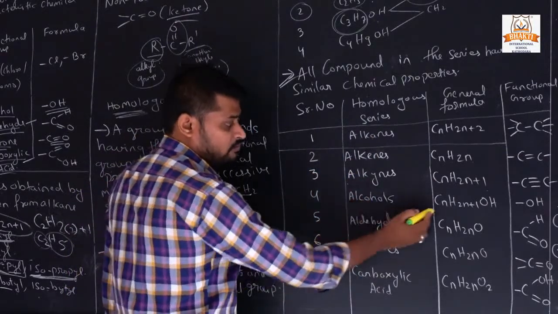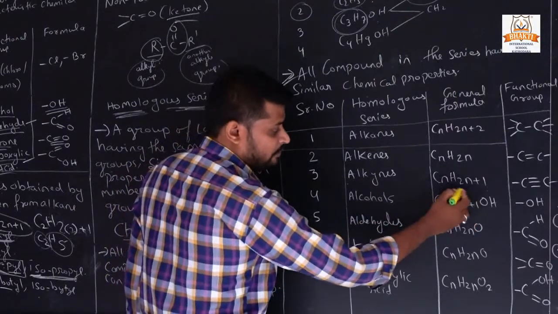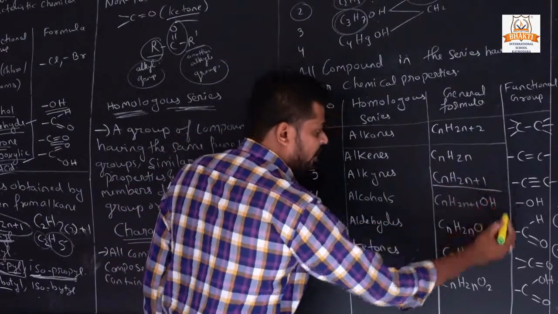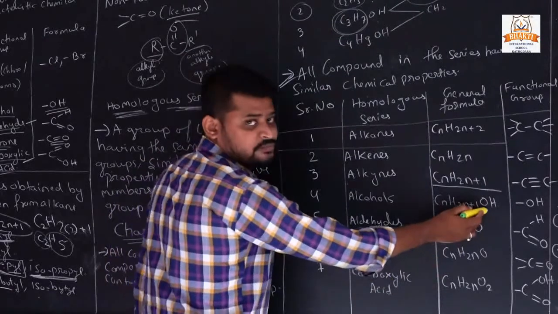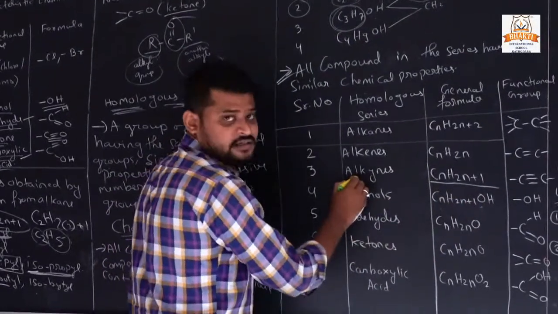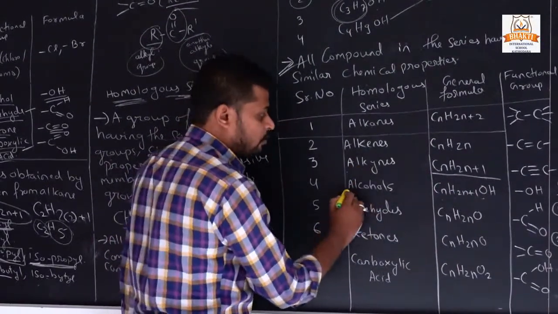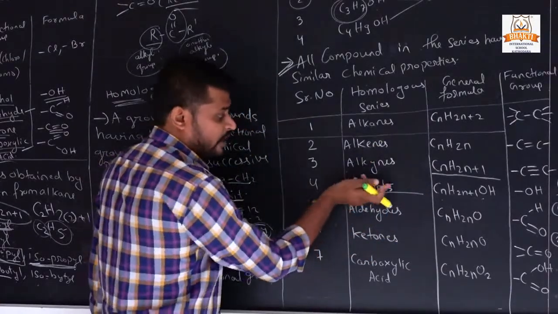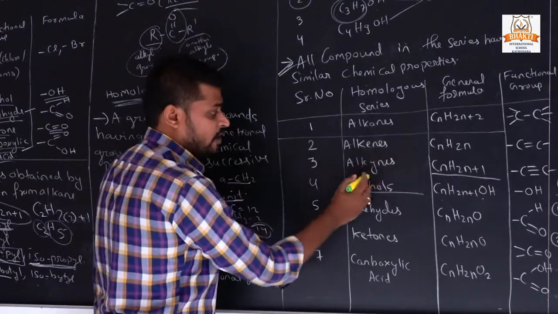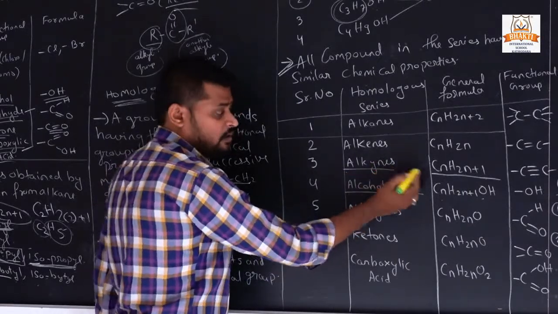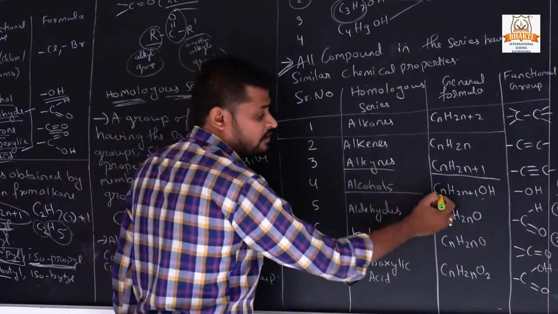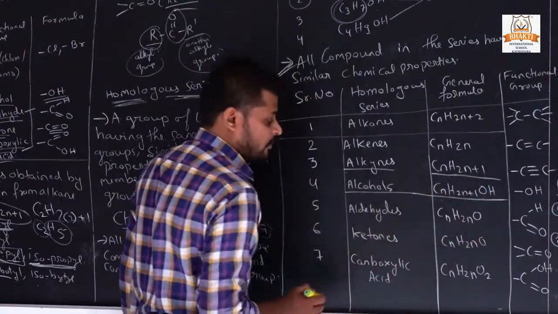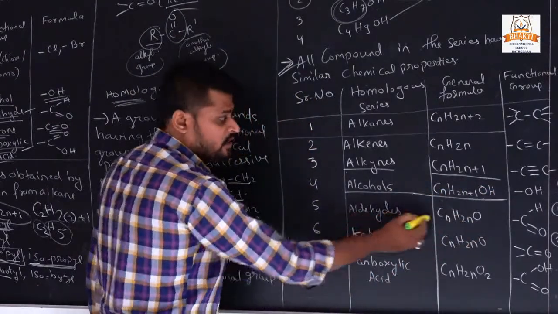Then alcohol CnH2n plus 1 OH, means when we add an OH group to alkyl, then we obtain alcohol. See here, when OH is joined with the alkyl general formula, then we get the alcohol general formula. What is aldehyde? CnH2n.